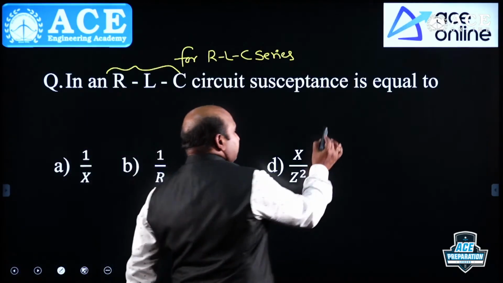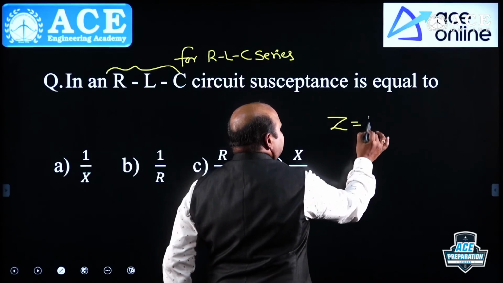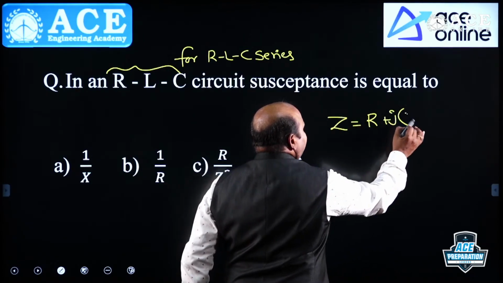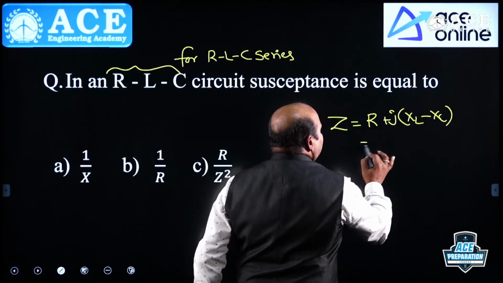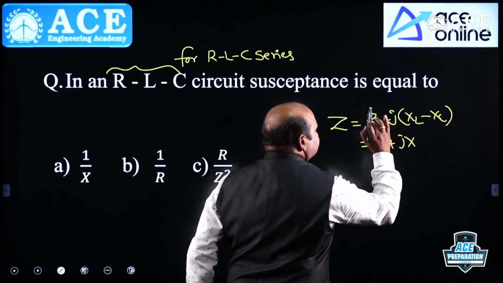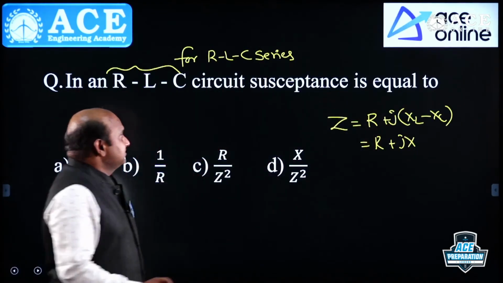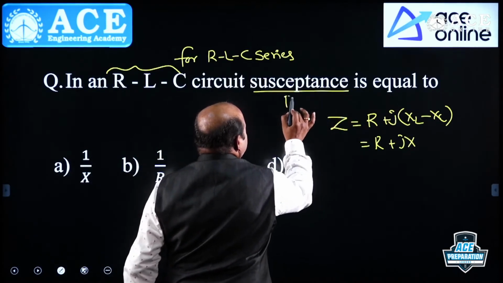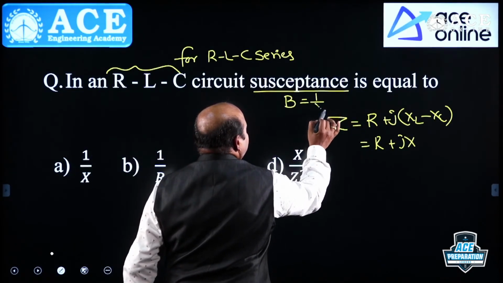Now, the total impedance is nothing but what? Impedance Z is equal to R plus j times XL minus XC, or I can take it as R plus jX. But he wants the susceptance. What is the susceptance? It is the inverse of reactance. You know that.